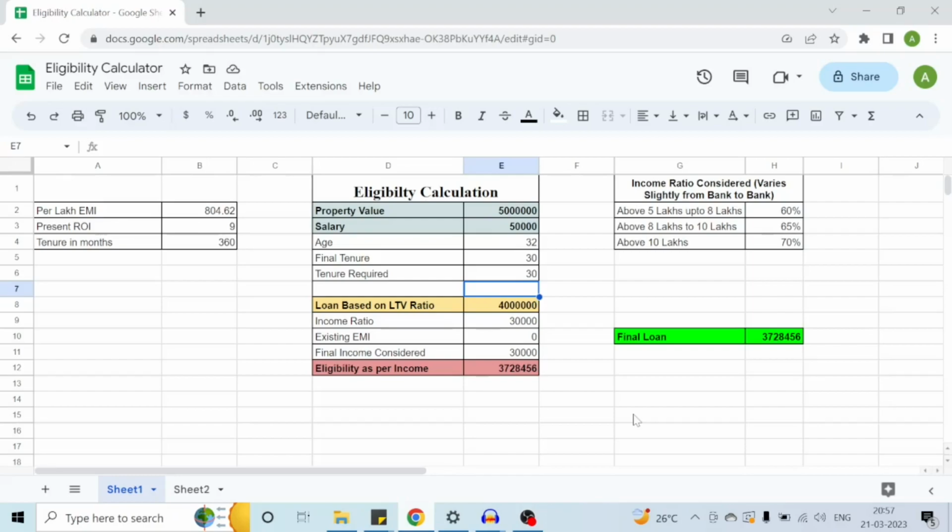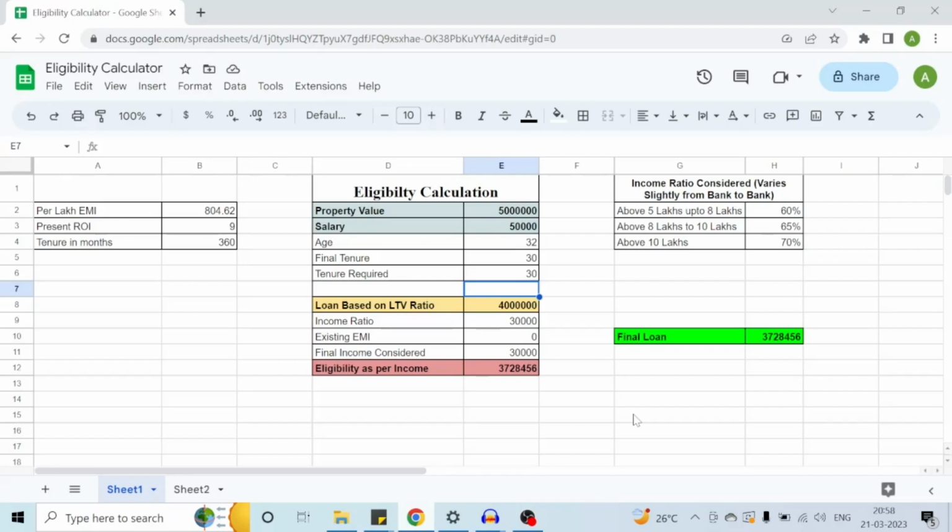The tenure can vary from a minimum of normally 5 years, which the banks give, to a maximum of 30 years. As I told you initially, the eligibility is calculated on three things: on the basis of property value, salary, and the tenure also. So that also plays a major role. Here I have taken 50 lakhs as the property value. Based on the RBI guidelines, the banks can fund a maximum of 80% of the property as the loan amount. So in this case, it will come to 80%, which is 40 lakhs.